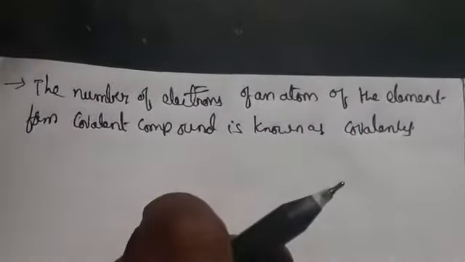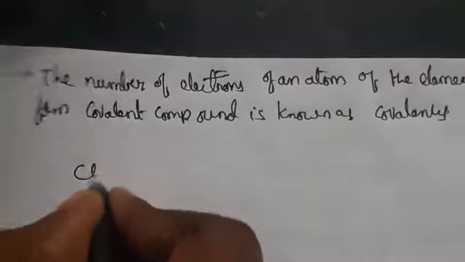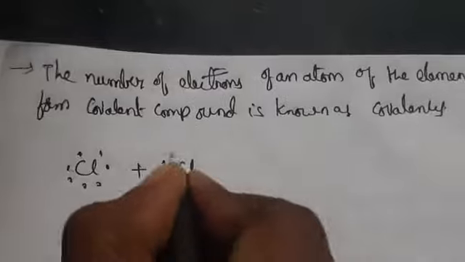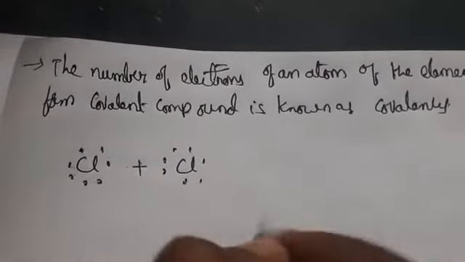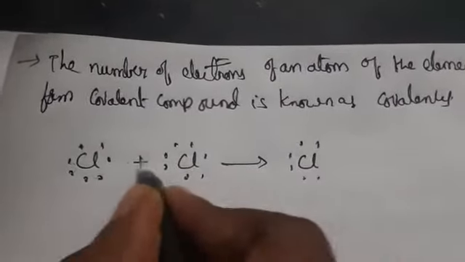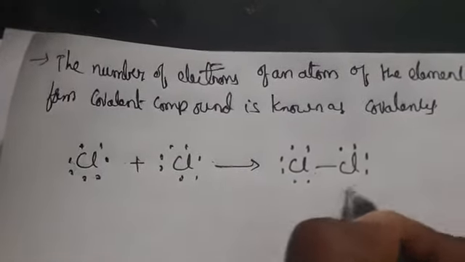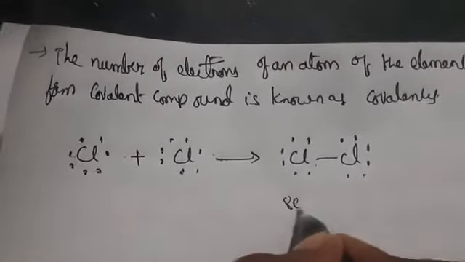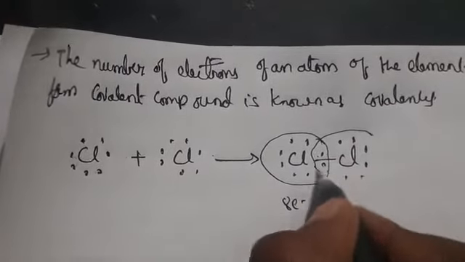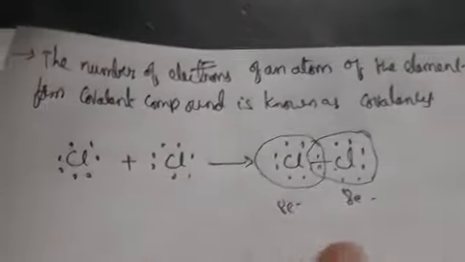So to form a covalent compound, for example, I am taking Cl. Cl has 7 electrons, and I am taking another Cl with 7 electrons. Two of these electrons will form a bond, like this, Cl2. Now in total how many electrons do we have? 8 electrons. With 2 in the middle, this atom has 8 electrons and this atom has 8 electrons. So it is forming a covalent bond.